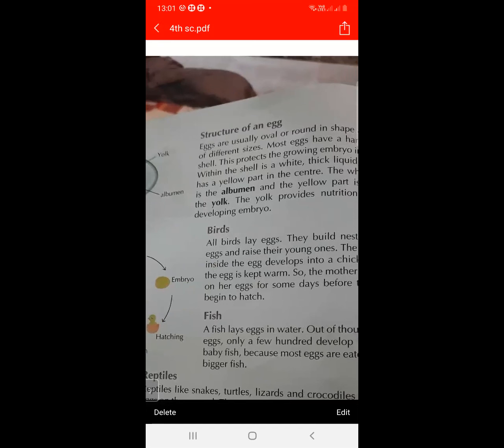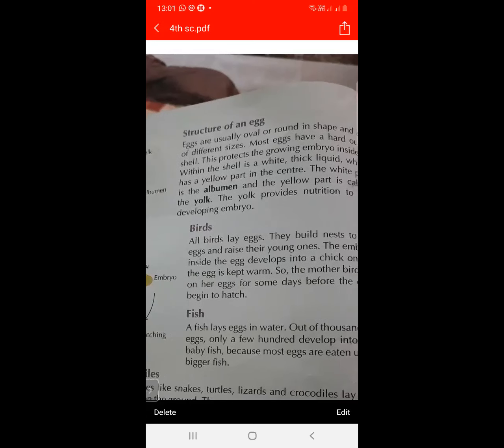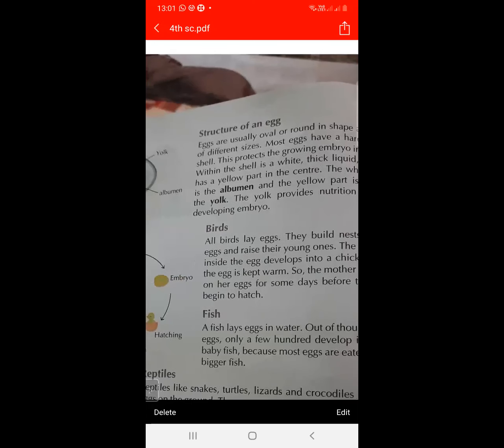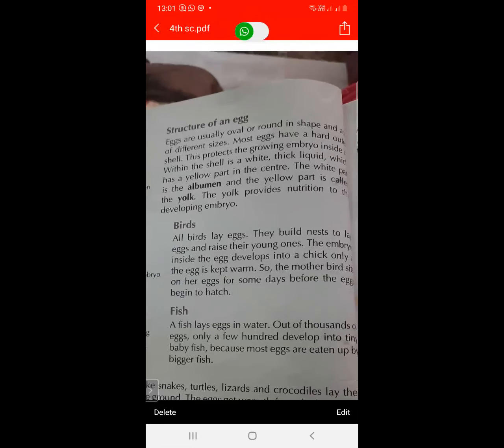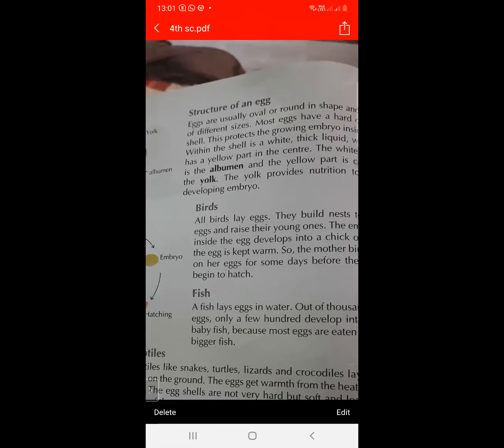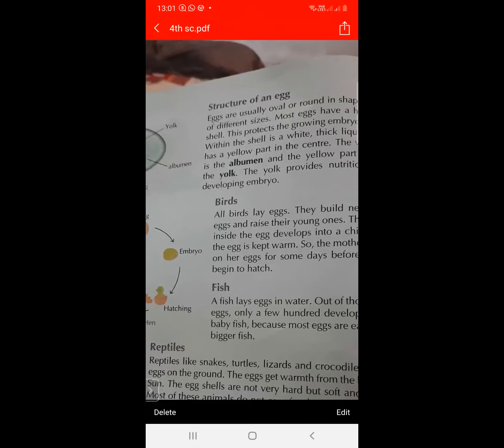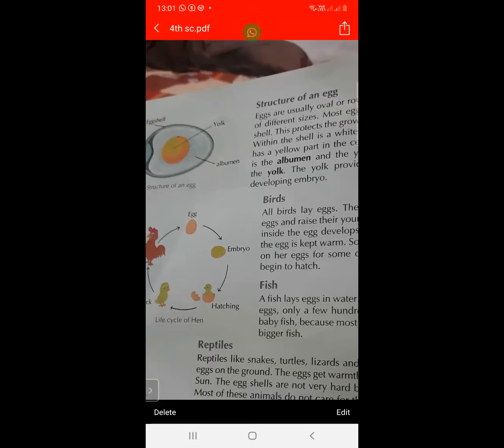Eggs are available in round shape or oval shape. They are also available in different sizes and have a hard outer shell. Inside the shell, a white liquid and a yellow liquid are present. The yellow part is called yolk and the white part is called albumen. Because of the yolk, the developing embryo gets nutrition. So you have to remember the structure of an egg in detail.